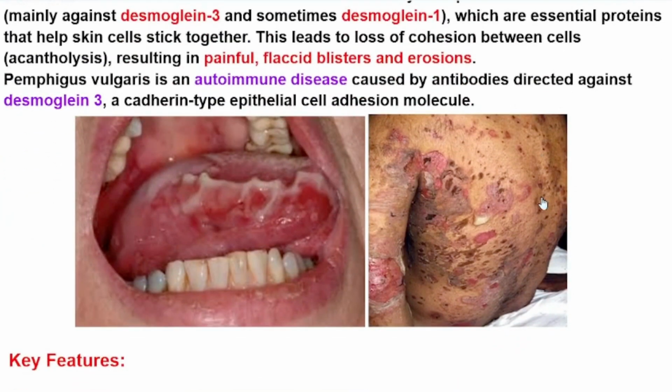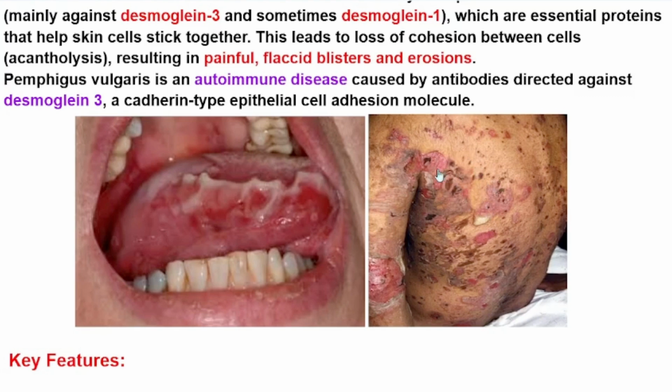Okay, here we can see the mucosal involvement or mouth involvement in a patient with a diagnosis of Pemphigus vulgaris. Here we can see the lesions of a Pemphigus vulgaris patient. As we said, the lesions are usually painful, flaccid blisters and erosions.